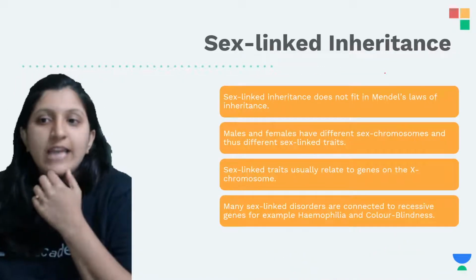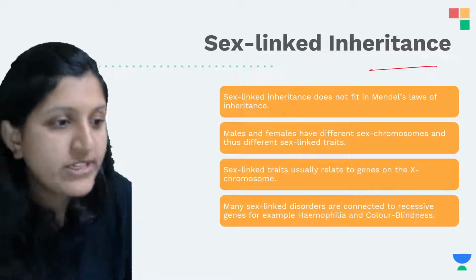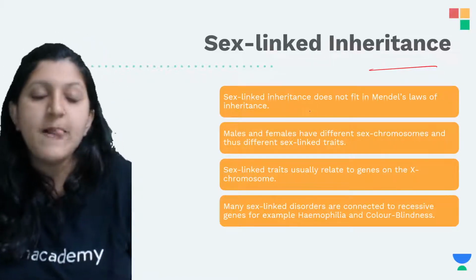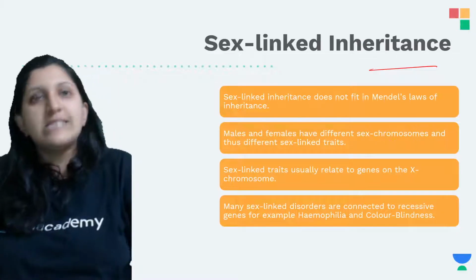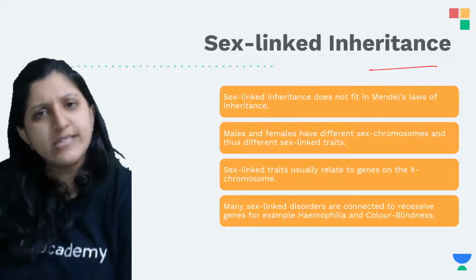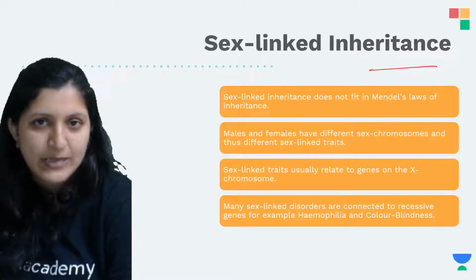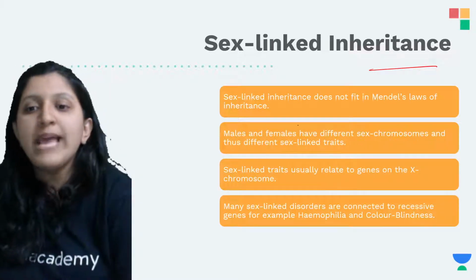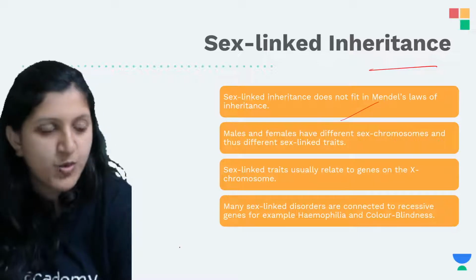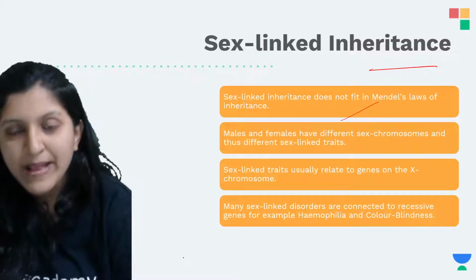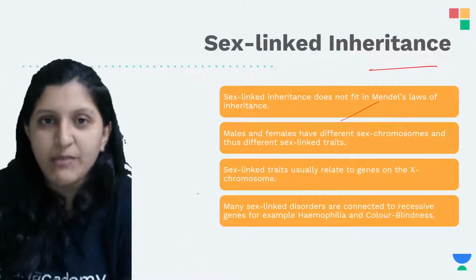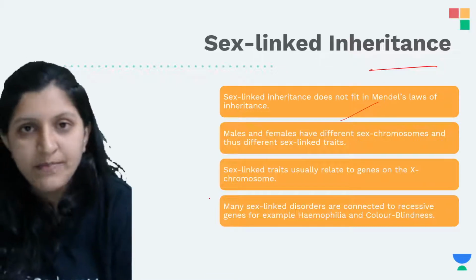Sex linked inheritance does not fit into Mendel's law of inheritance, because he mainly considered contrasting characters, with respect to the growth of a plant. There is a slight difference with respect to sex linked inheritance. Males and females have different sex chromosomes. So there is XX and XY. XX is found in female, XY is found in male.